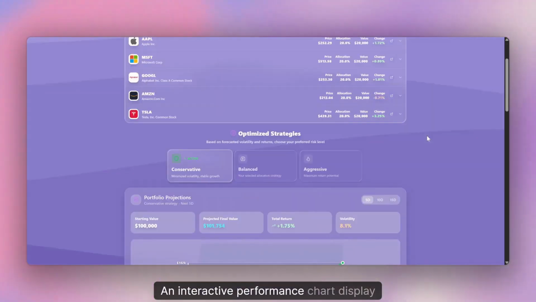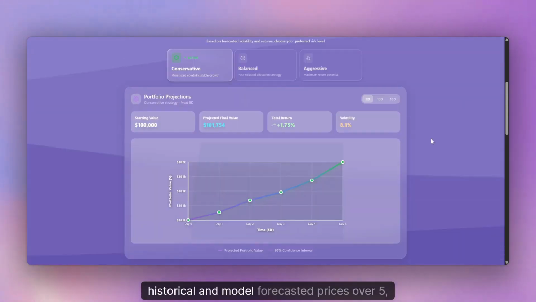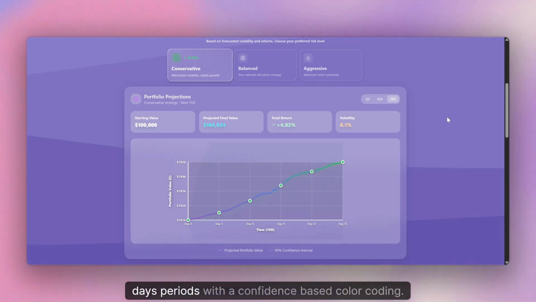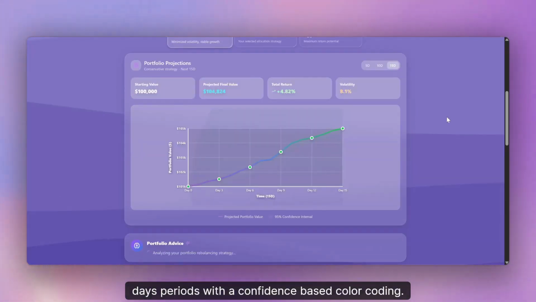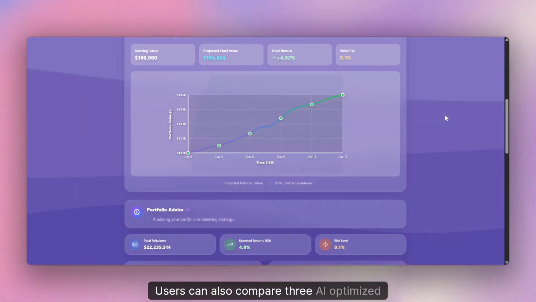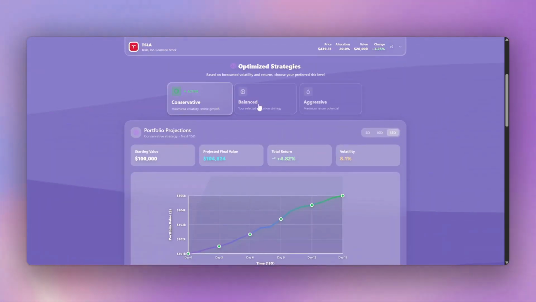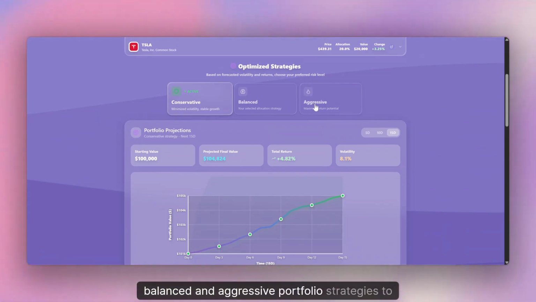An interactive performance chart displays historical and model forecasted prices over 5, 10, and 15 days periods with a confidence-based color coding. Users can also compare 3 AI-optimized strategies. We have our conservative, balanced, and aggressive portfolio strategies to tailor to their portfolio approach.